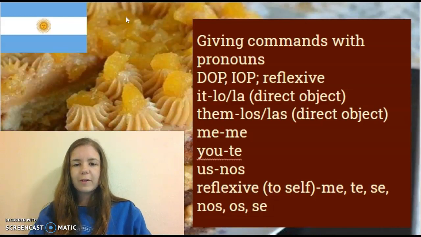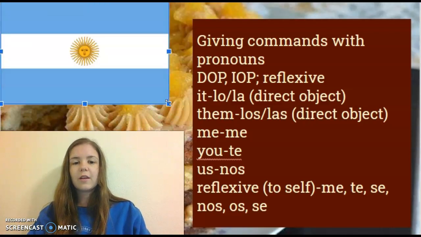Also, all the background pictures in this video are inspired by Argentina. Here's Argentina's flag, and it is a country in South America that is known for lots of Italian immigrants that influence its food and fancy cooking.